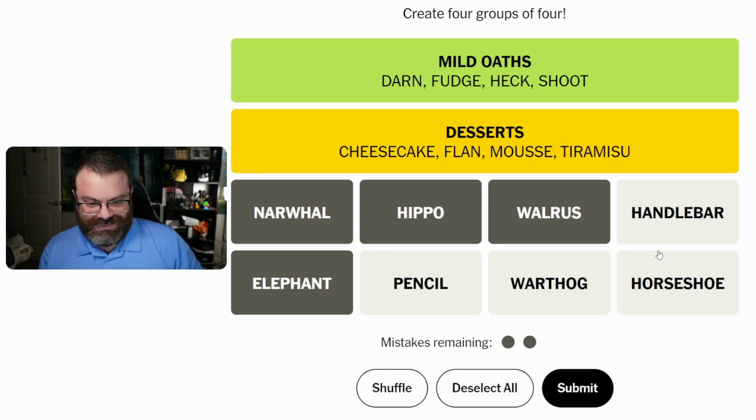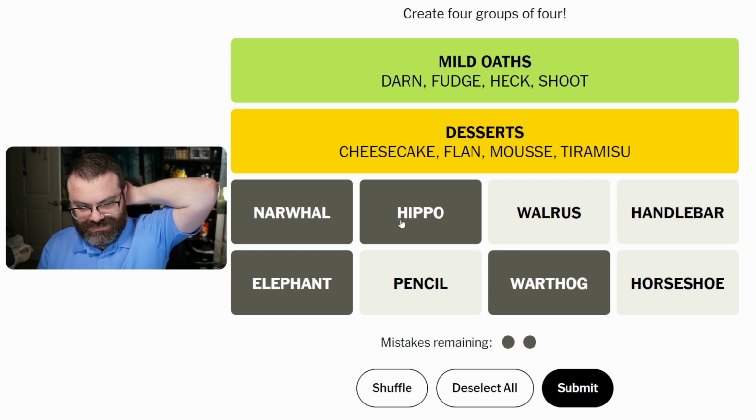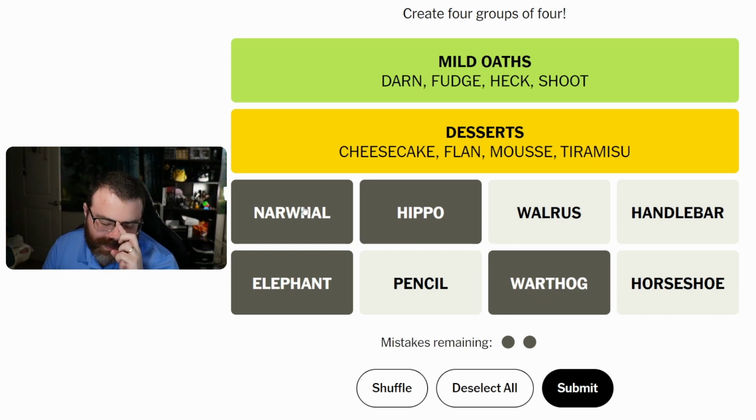Okay, I gotta go for something. So, darn, this is tough. What do I even want to remove? We know narwhal and warthog are part of the same group, unless one of these goes with the other three animals, which seems less likely. So I need to get rid of one of these three and put warthog in. Let's get rid of walrus and put in warthog. At least, I was gonna say they all have 4 legs, but narwhals don't have legs. Oh, it feels like narwhal and walrus belong together.